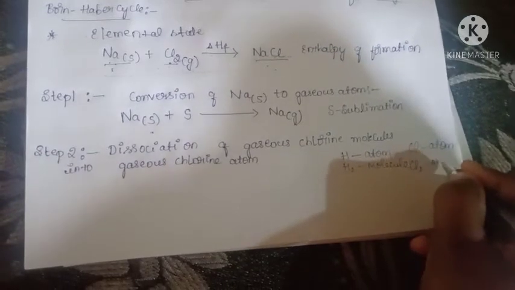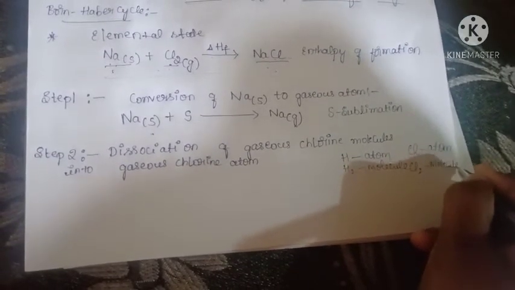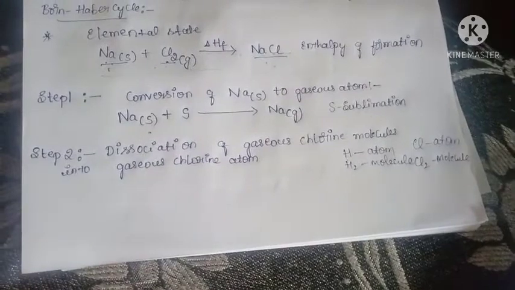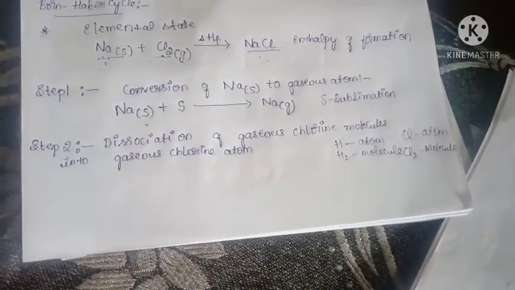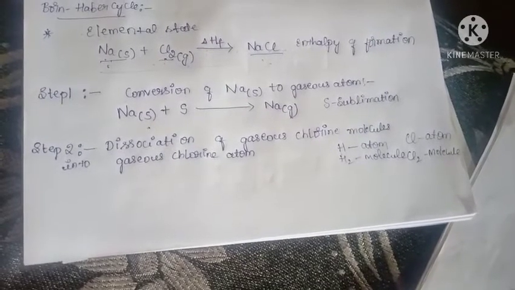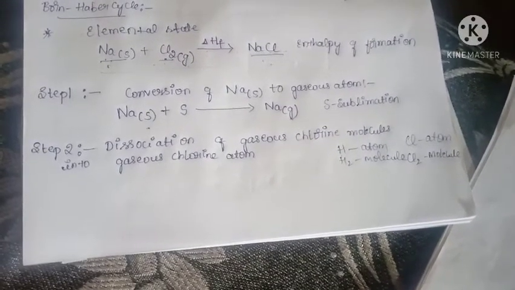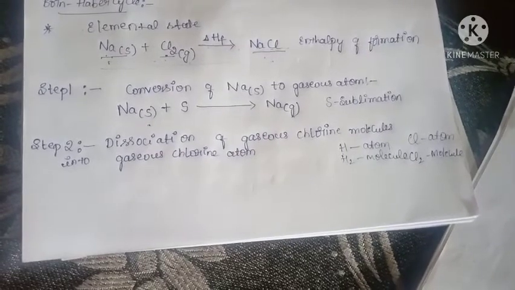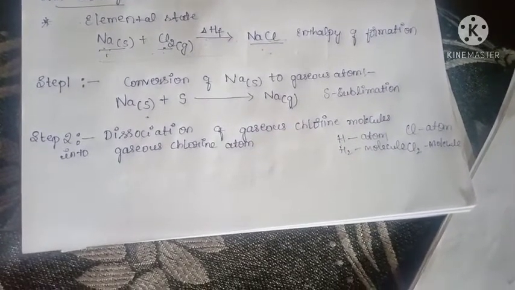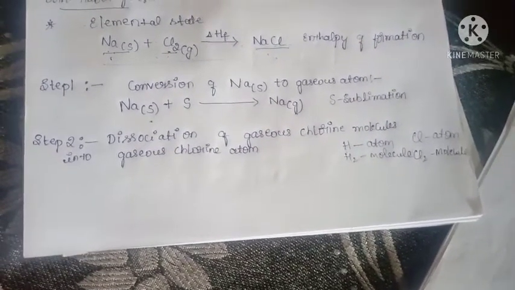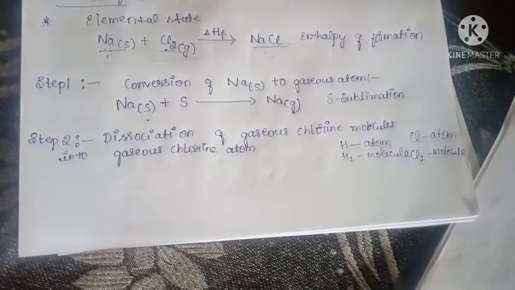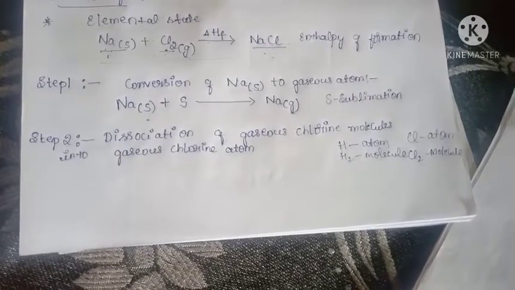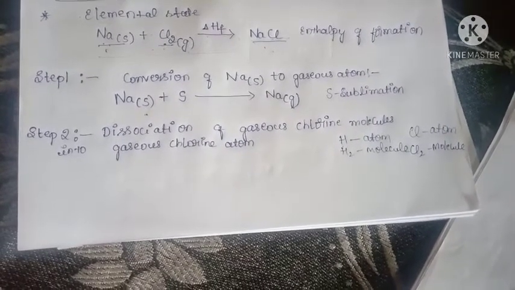Chlorine is Cl2, a molecule. Got the point? Here I am talking about the dissociation of gaseous chlorine molecules into gaseous chlorine atoms. The step involves dissociation. Dissociation means it should be split up. It means the chlorine molecules should be converted into chlorine atoms. Got it? Gaseous chlorine atoms.